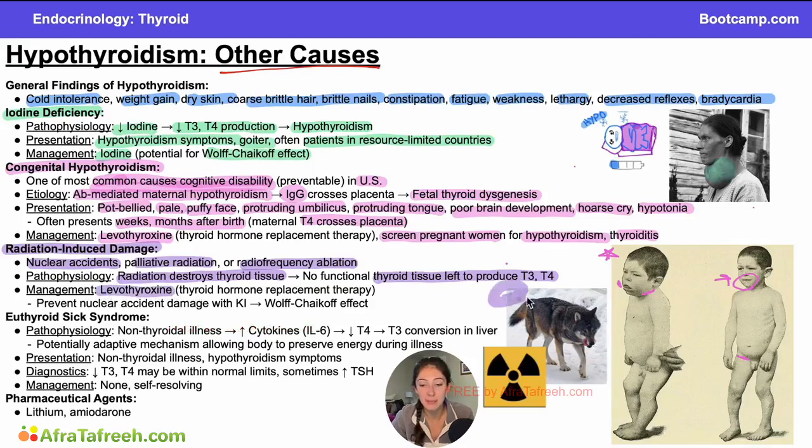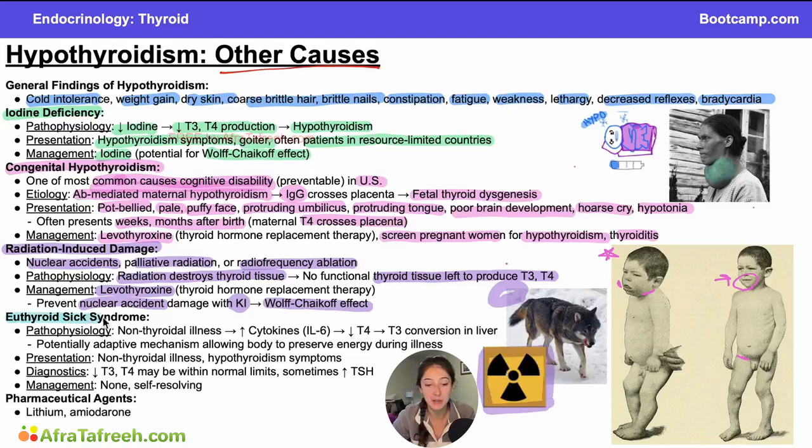And then we have another cameo of our Wolff-Chaikoff wolf over here by this radiation symbol to help us remember that if our patient is involuntarily exposed to nuclear material, nuclear waste, if there's a nuclear accident, we can help prevent this damage to their thyroid by providing potassium iodide, which via the Wolff-Chaikoff effect should halt the uptake of this radioactive iodine for several days, enough time for the radioactive iodine to leave your system, and we can use this Wolff-Chaikoff effect to protect our thyroid from the effects of radiation in the event of a nuclear accident.